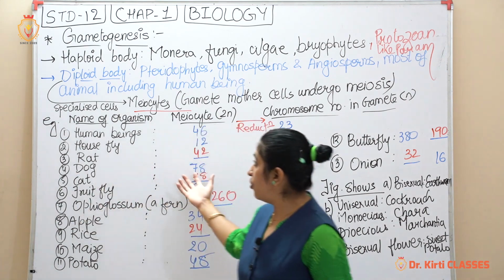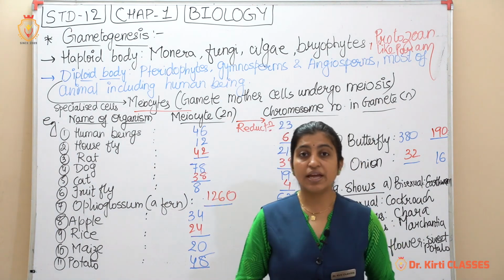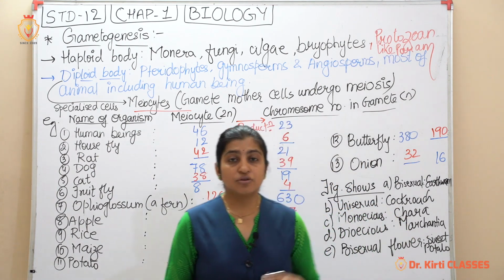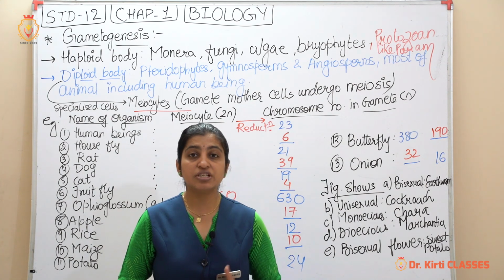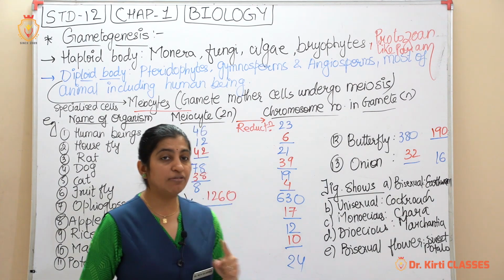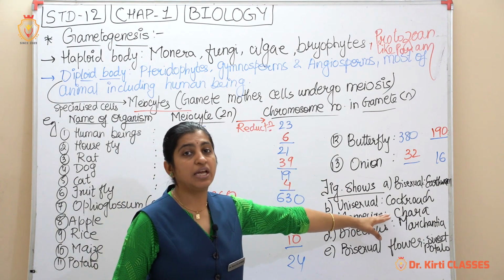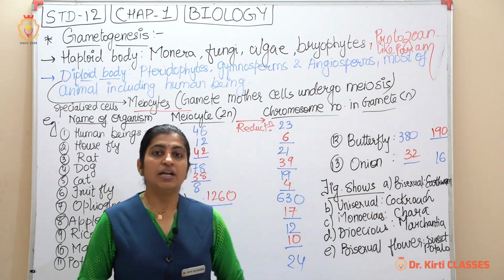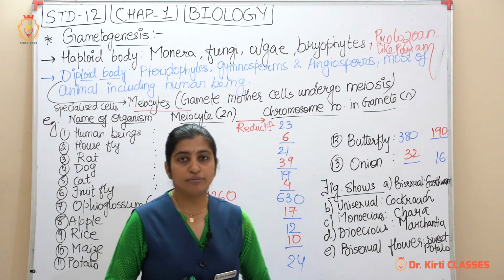So all this table which is given in the book, right, whatever is in red color you mark, which is not given in the textbook. So these are the examples of gametogenesis. Up till here we have finished gametogenesis, how the gamete is formed. In the next session I will tell you the detailed structure of Chara, which is a green alga, and we will see the important life cycle of Chara, and the next topic is gamete transfer. Please note from the board.